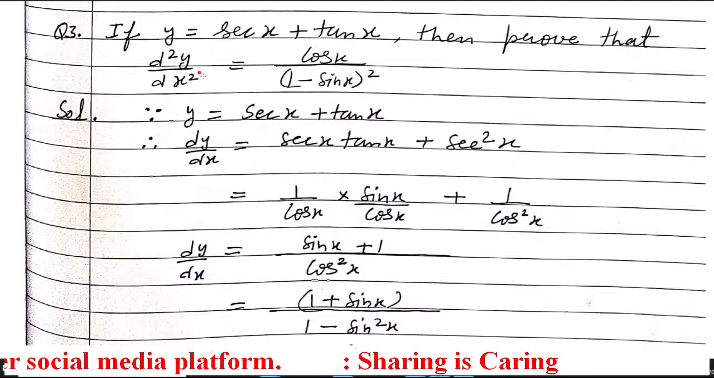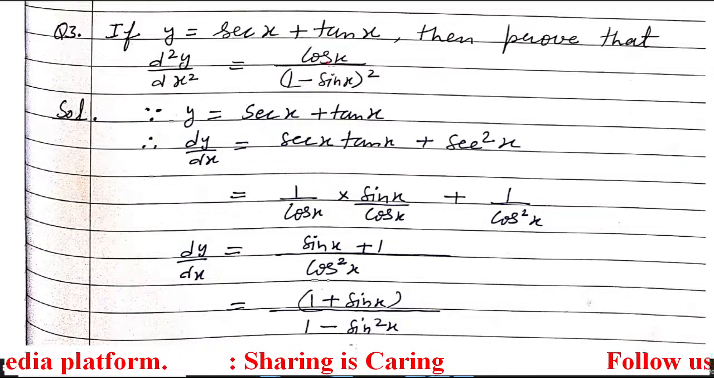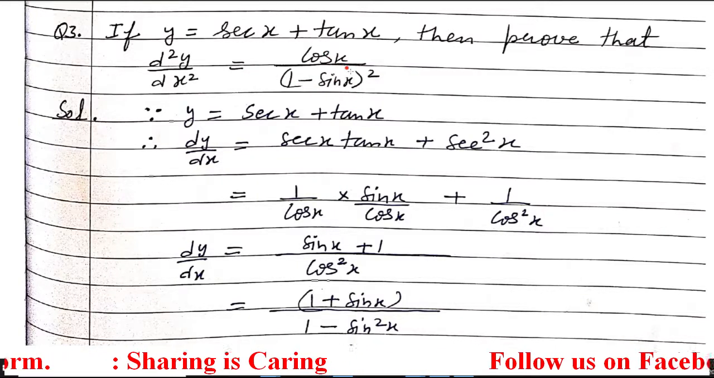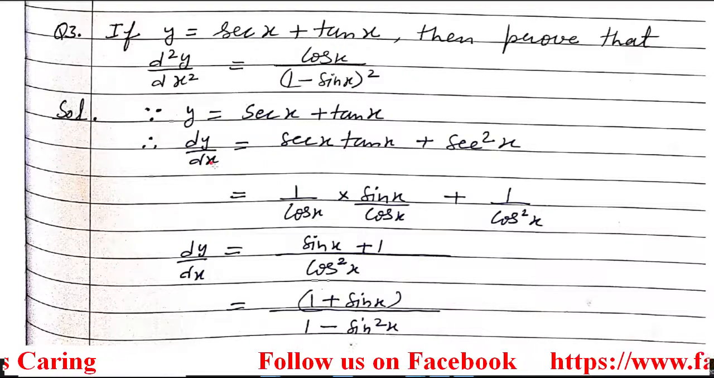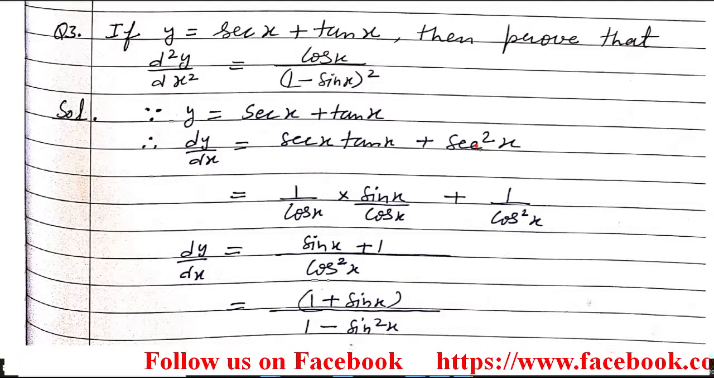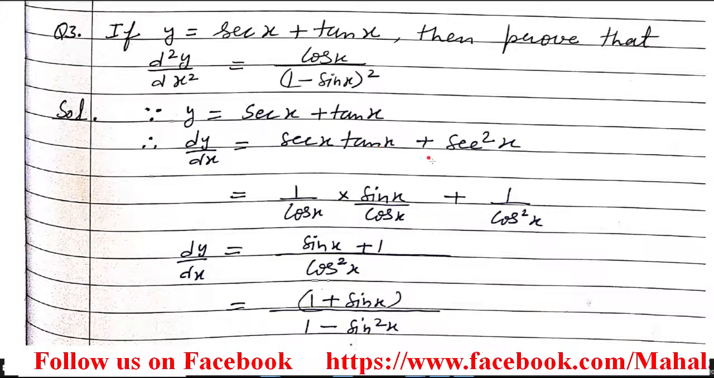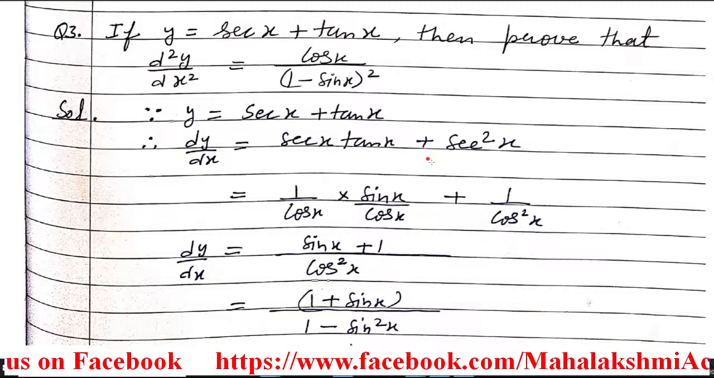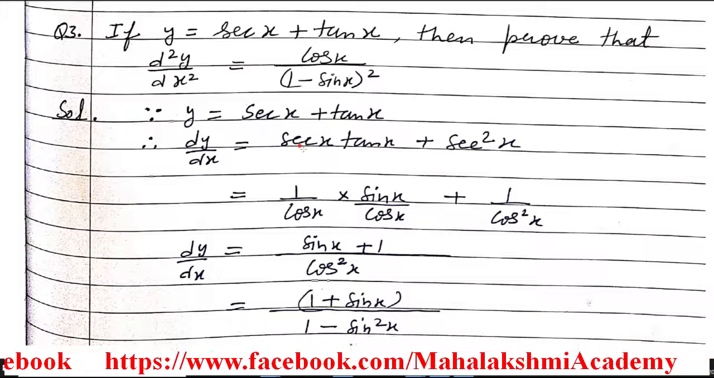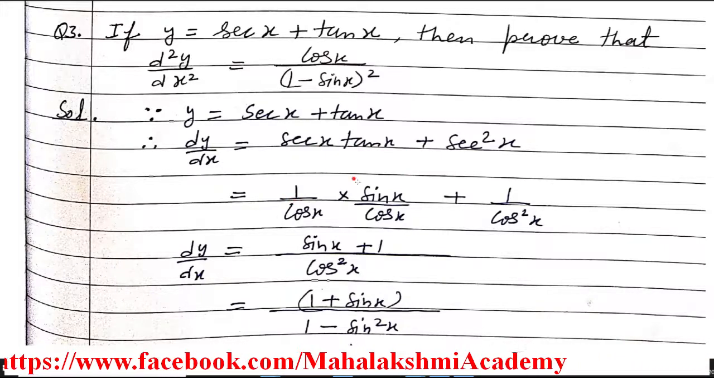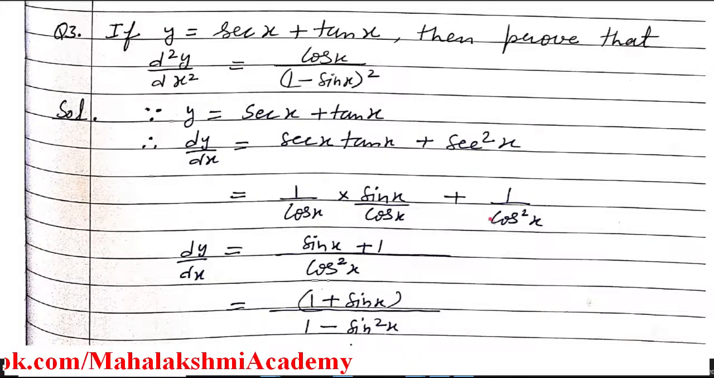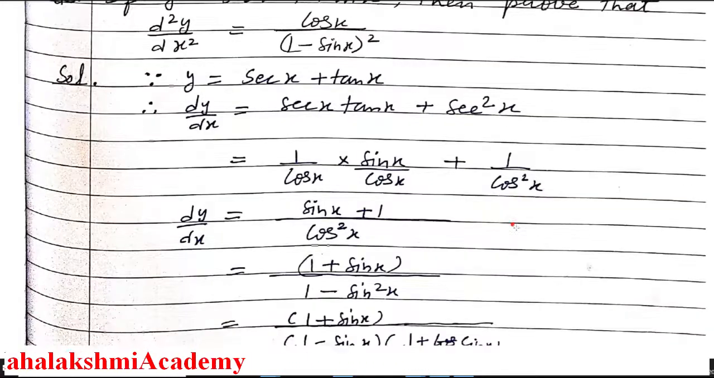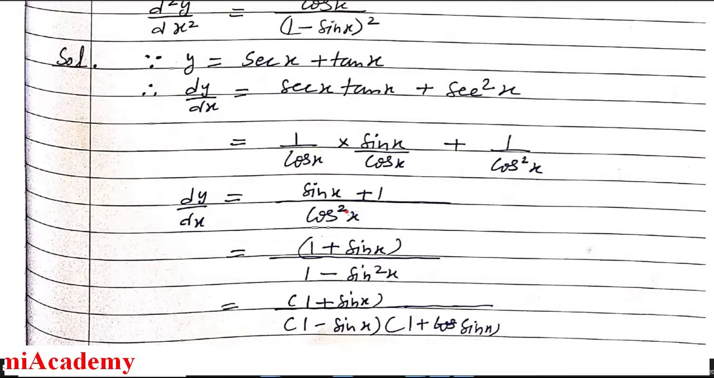Now, in the result you have to prove, you can observe that we have only trigonometric ratios in terms of sin and cos, and here when we differentiated we obtained it in the form of sec and tan. So just convert them into sin and cos. When we convert, using the reciprocals, sec x is 1 upon cos x and tan x is sin x upon cos x, and sec square x is 1 upon cos square x. Take the LCM.